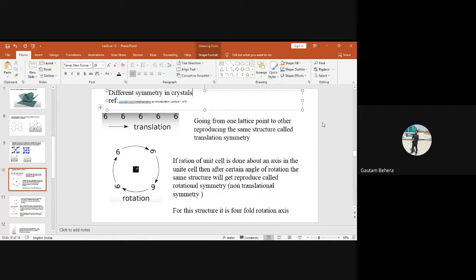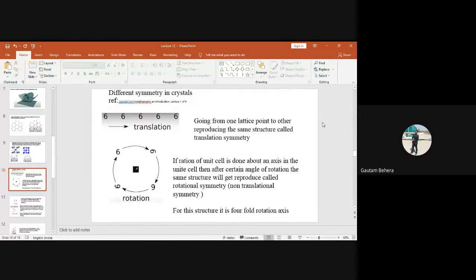See, symmetry basically means, suppose you have an object and if you do some transformation of the object, transformation means you are doing some geometric operation.